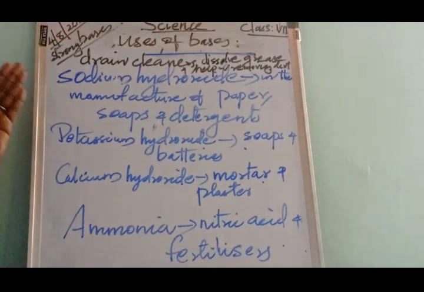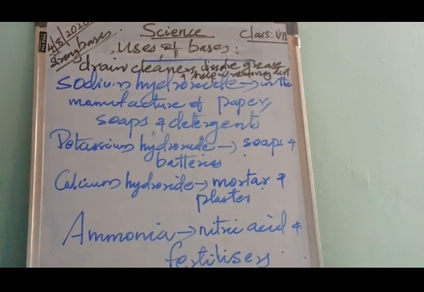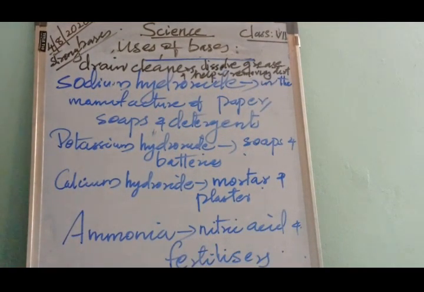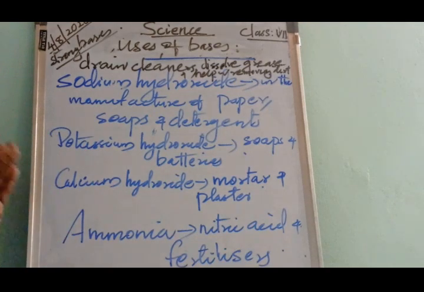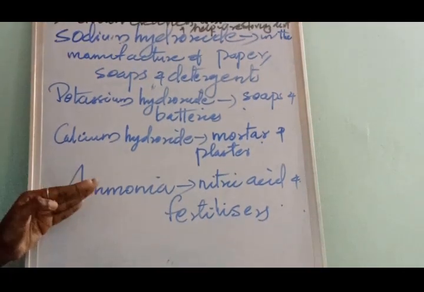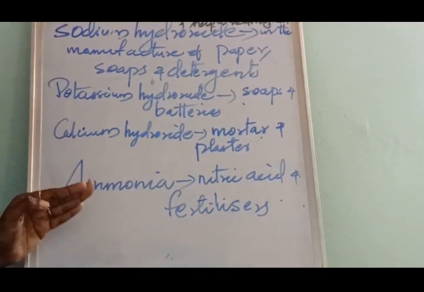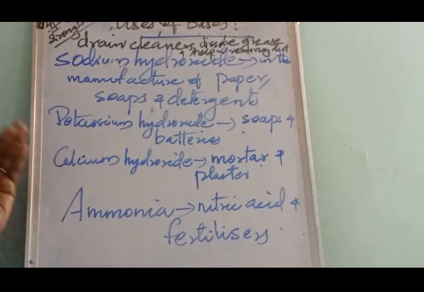Let's review. Sodium hydroxide can be used as a drain cleaner, and it is also used in the manufacture of paper, soaps and detergents. Potassium hydroxide is used in the manufacture of soaps and batteries. Calcium hydroxide is used in the manufacture of mortar and plaster. Ammonia is used in the manufacture of nitric acid and fertilizers. That is about the uses of different bases.